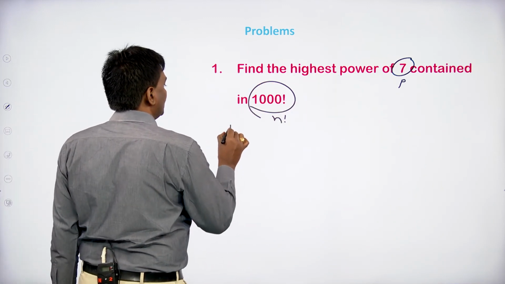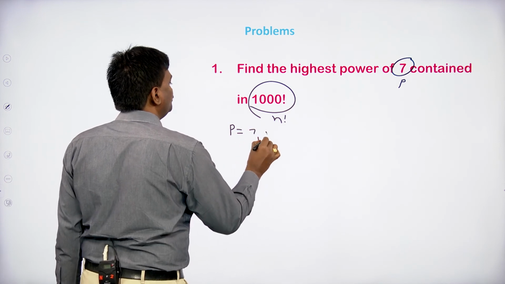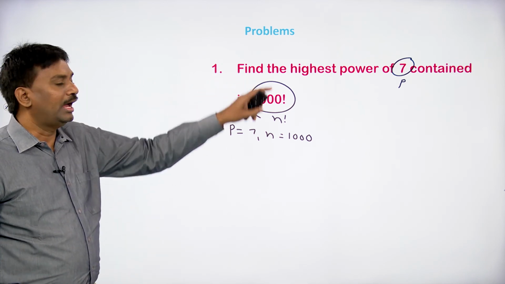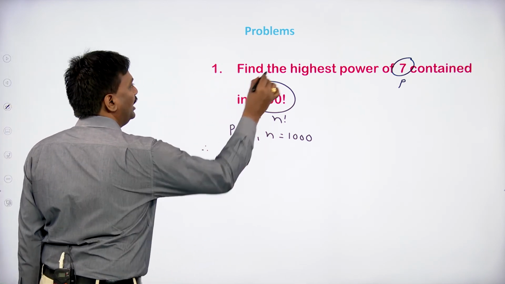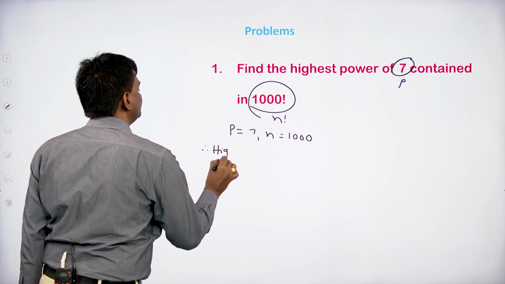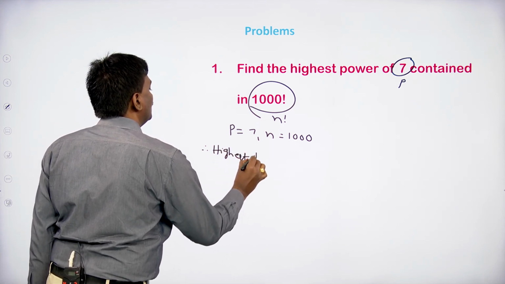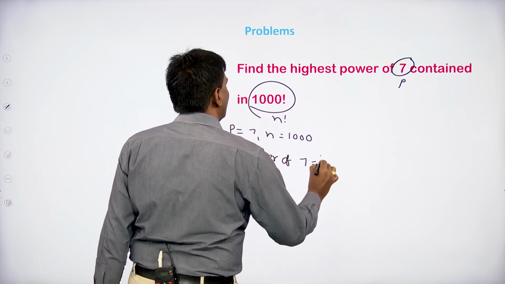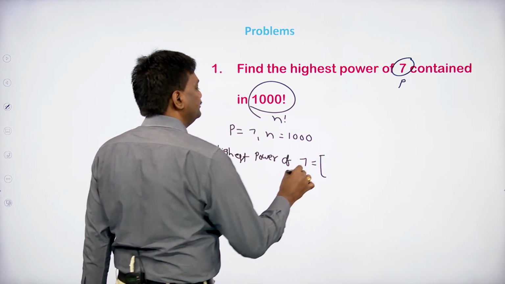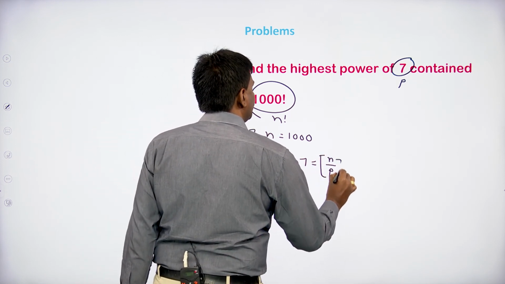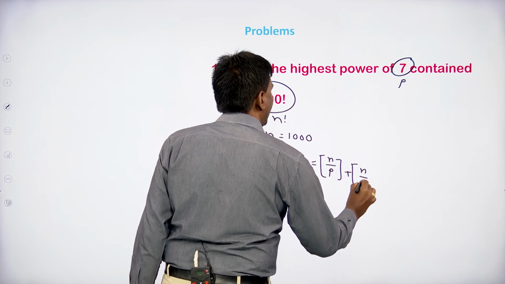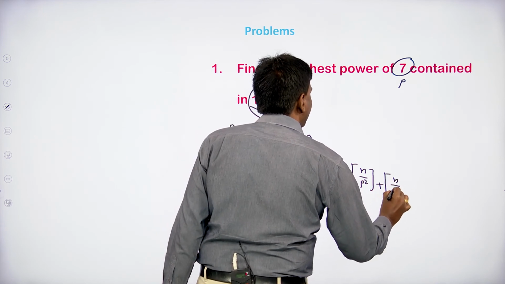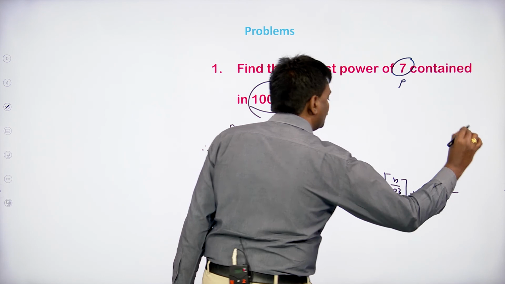According to the problem, we can take p equal to 7 and n equal to 1000. So the highest power of 7 equal to, the formula is step n by p plus step n by p square plus step n by p cube plus so on.